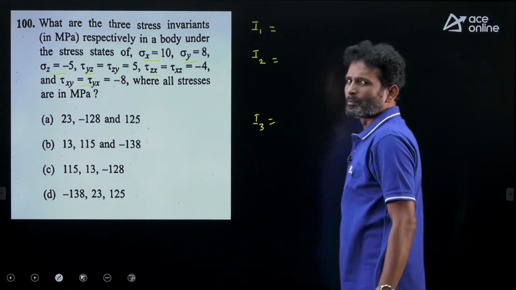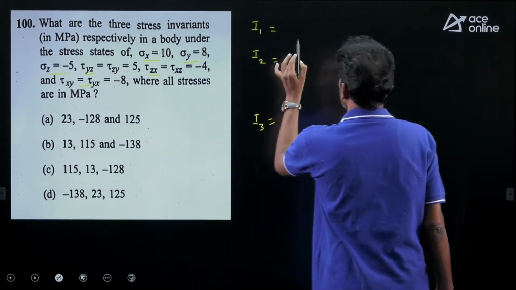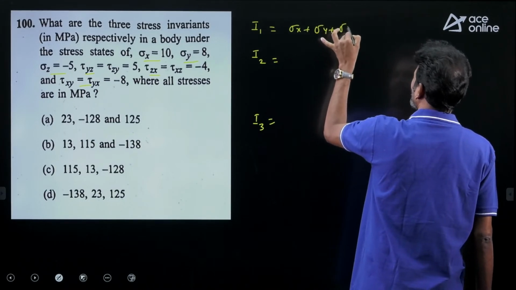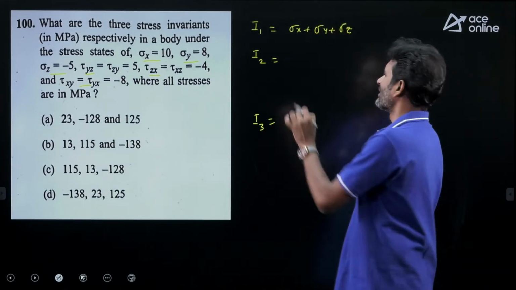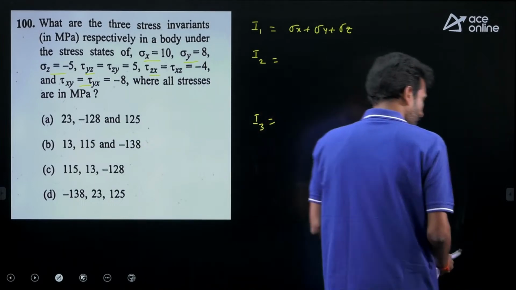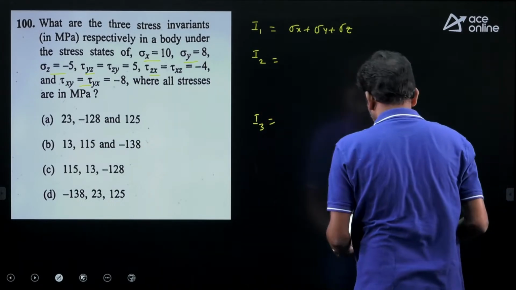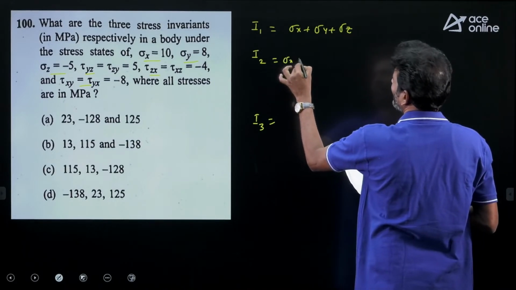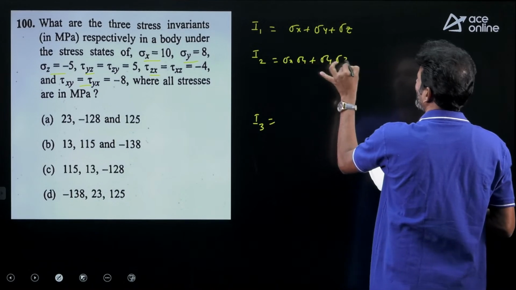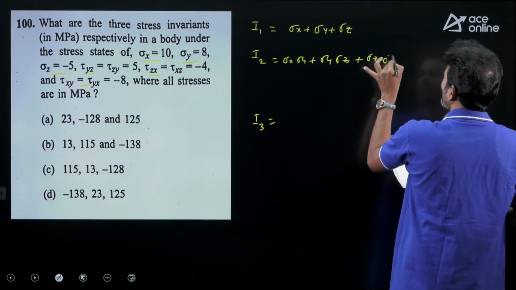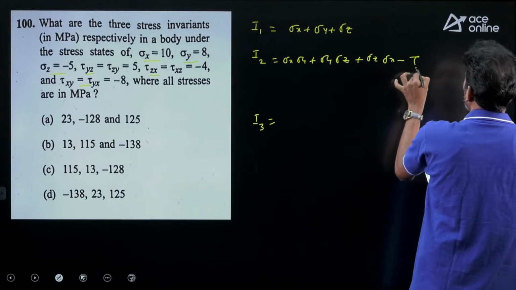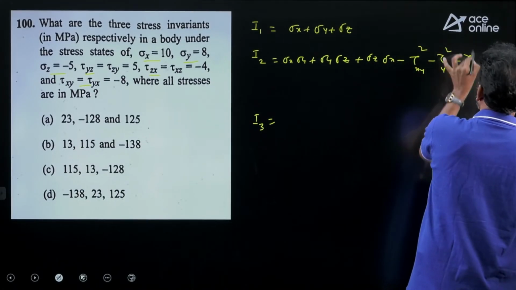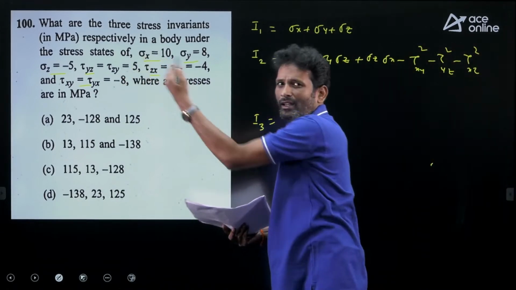Already in the concept of principal stresses and strains, we deal with the first stress invariant, that is, the algebraic sum of the normal stresses on any perpendicular planes remains constant. But we are not dealing with the second and the third. Now let me take the formula. The second stress invariant is sigma x sigma y plus sigma y sigma z plus sigma z sigma x minus tau xy square minus tau yz square minus tau xz square. All values are given, so directly substitute.